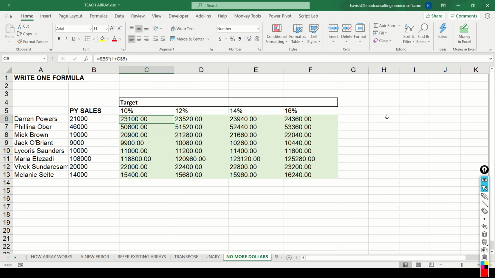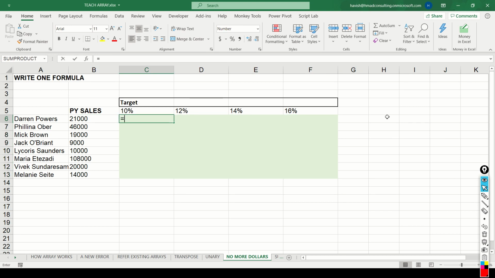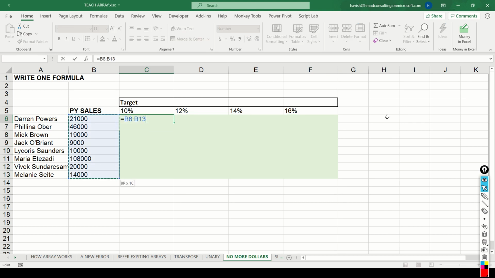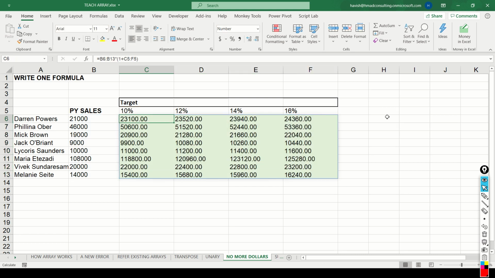But let me show you an alternative. When you want to multiply multiple values in a column with multiple values in a row, we can simply write equal to, just select the entire column, multiply it by 1 plus the entire row. And you notice in a single click, we will get the same results.